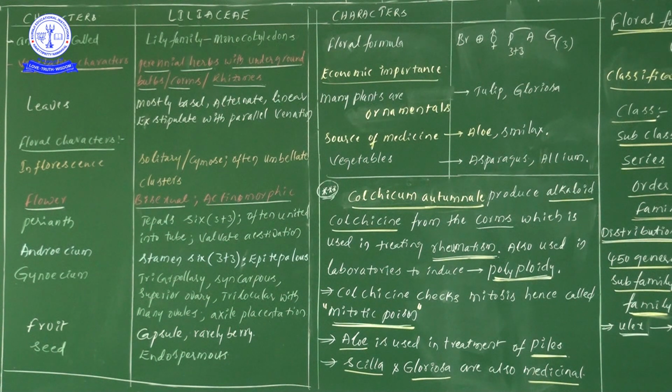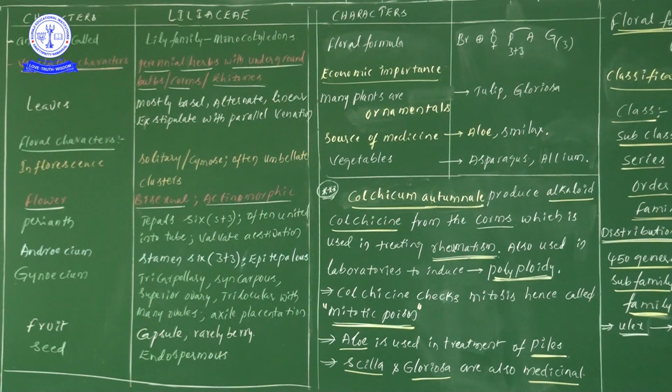Here I didn't write the stem, but by referring to another book I will give you the stem information. Since we are taking Liliaceae family members under monocotyledons, what type of root system can we see in the roots? Generally a fibrous root system, and in some other cases an adventitious root system also.